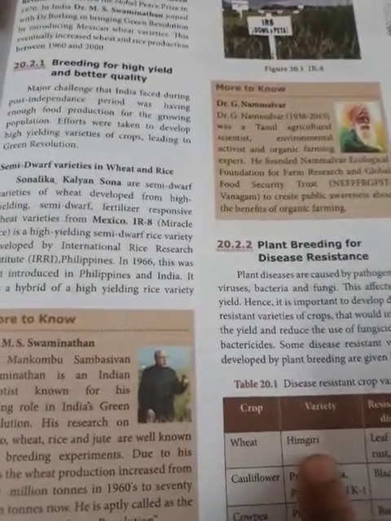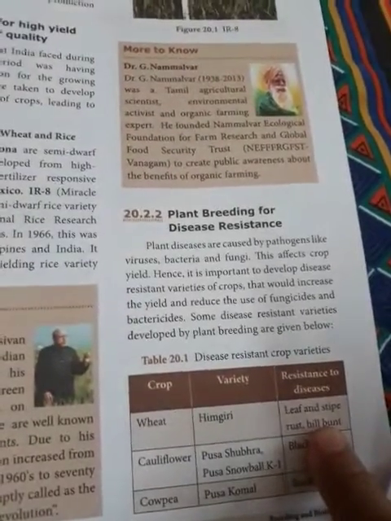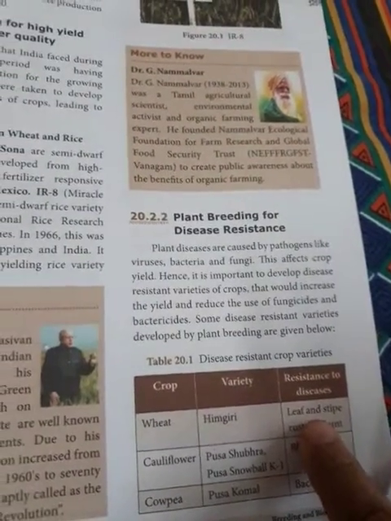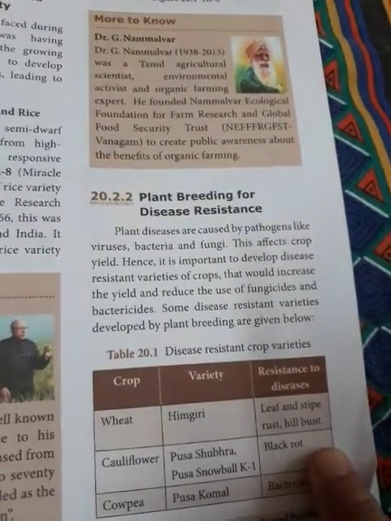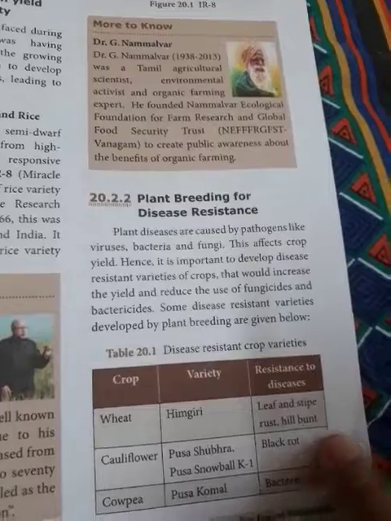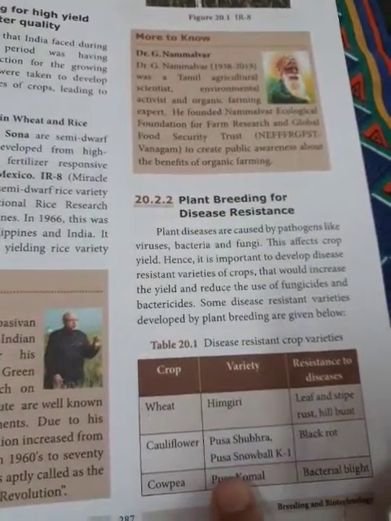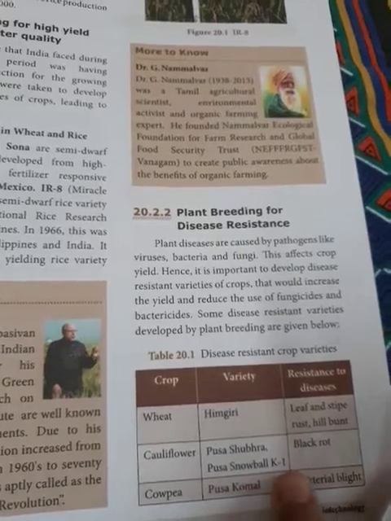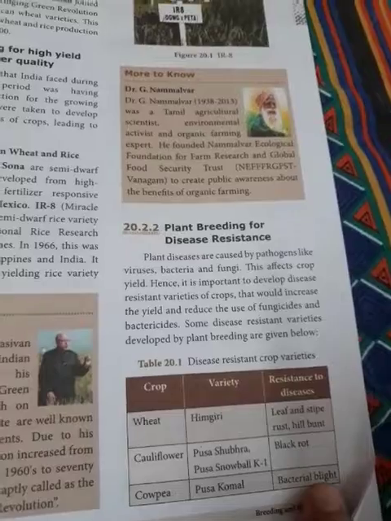Wheat. What is the name of the variety? Wheat, Himgiri. And it is disease resistant. What type of disease will not develop? Leaf and stripe rust, hill bunt. Cauliflower. What is the name of the variety? Pusa Shubhra and Pusa Snowball K1, black rot. And cowpea, Pusa Komal, bacterial blight. These disease resistant varieties have been developed by the scientists.